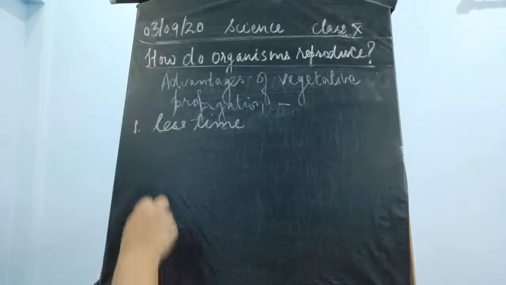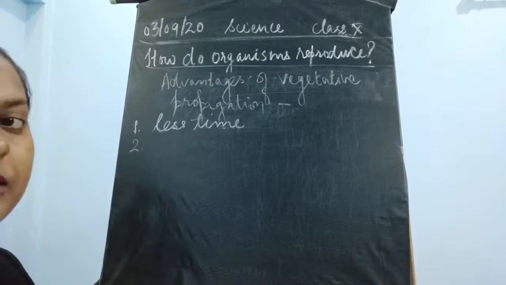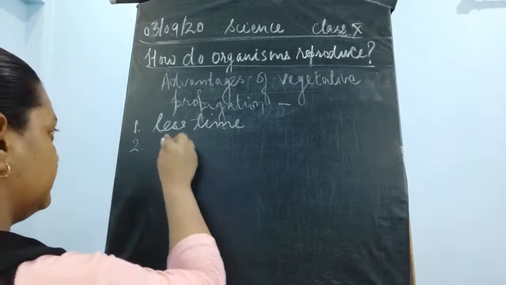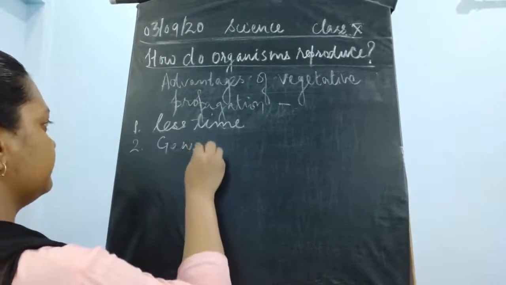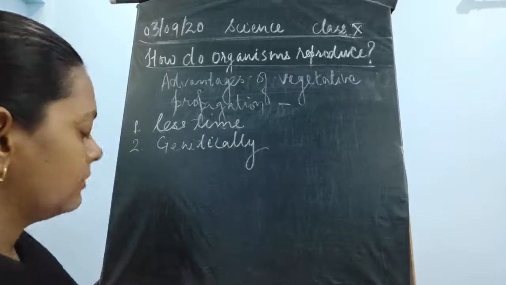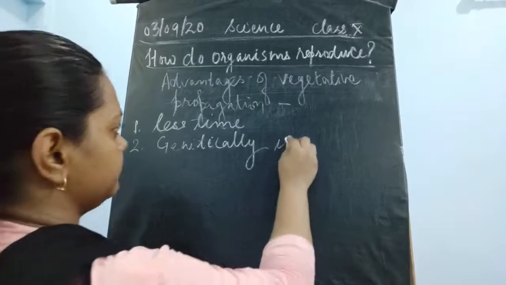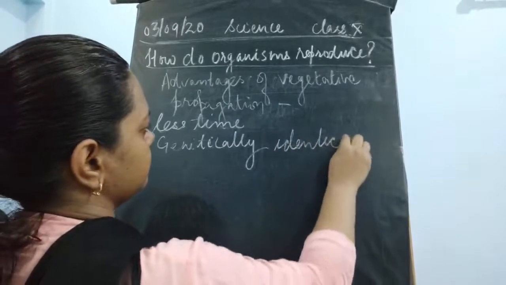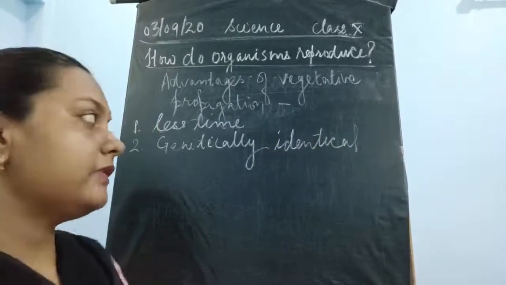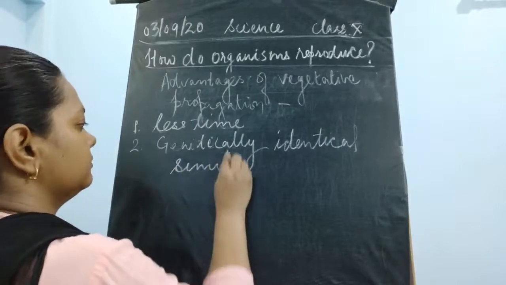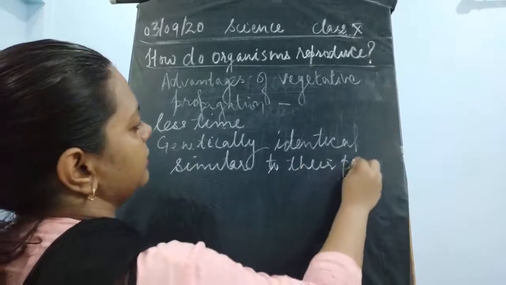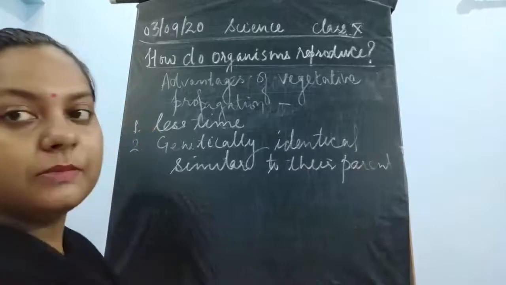The next advantage of vegetative propagation is that it produces genetically identical plants. Means they are very much similar to their parent.